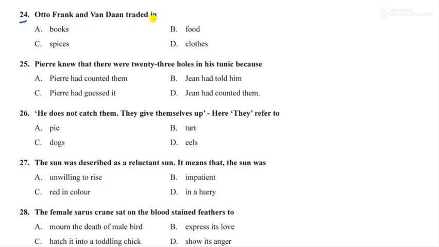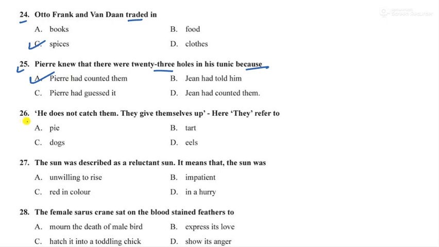This belongs to the girl Anne Frank, and the answer is they used to trade in spices. Option C is the right choice. Next, question number 25. Pierre knew that there were 23 holes in his tunic because, this belongs to which chapter? The Pie and the Tart. Because he had counted them. Option A is the right answer.